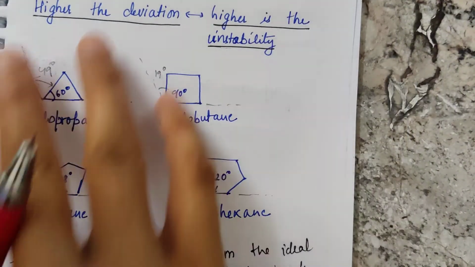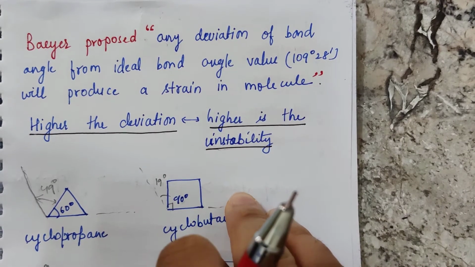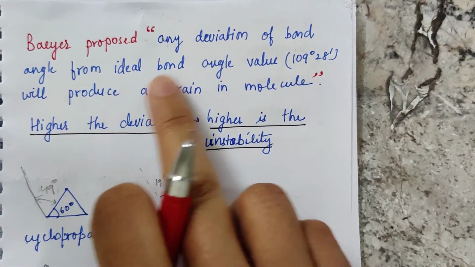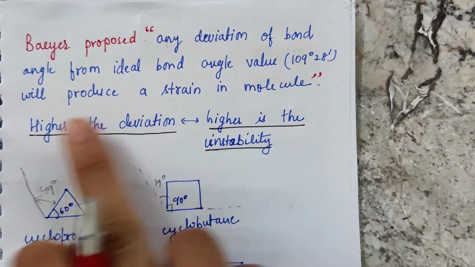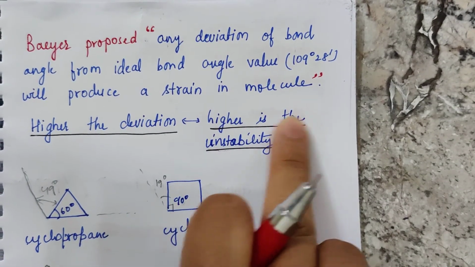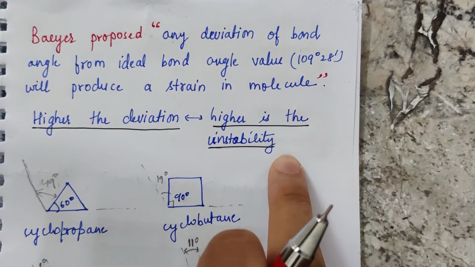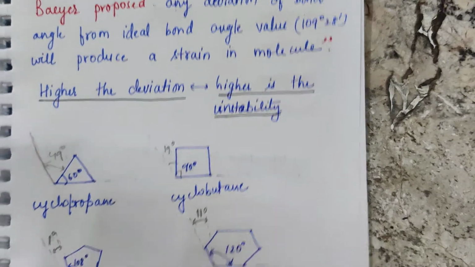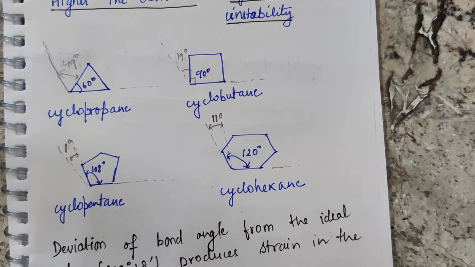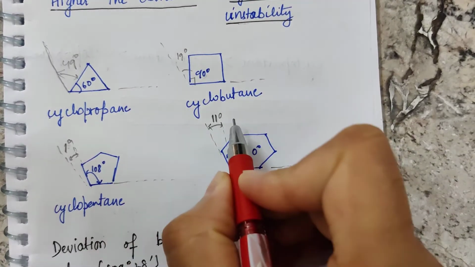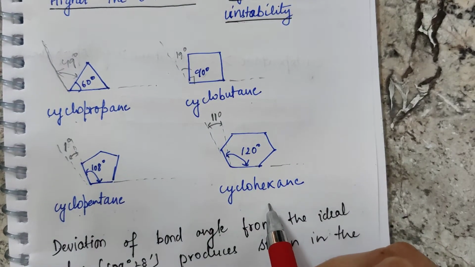Now what was the exact wording of Baeyer? He proposed that any deviation of bond angle from the ideal bond angle value, that is 109 degree 28 minutes, will produce a strain in the molecule. If the deviation is higher, the instability will be higher. The greater the deviation, the greater the instability of the cycloalkanes. So I have taken four cycloalkanes here: cyclopropane, cyclobutane, cyclopentane, cyclohexane.